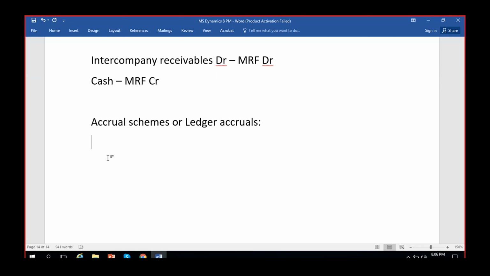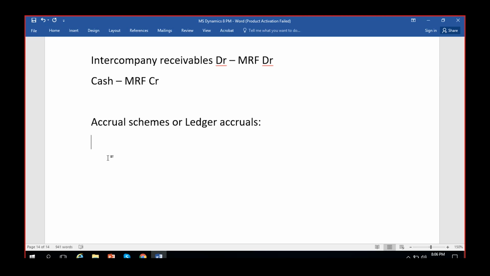So generally accrual means there will be some task for which we will pay or we might have to receive. So it can be either revenue or an expense, which is an accumulated one, for which a provision is created. Normally you can pay and show it as an accrual, or you have to receive it and show it as an accrual, meaning somebody is liable to pay you for some task or service that you are delivering to them.